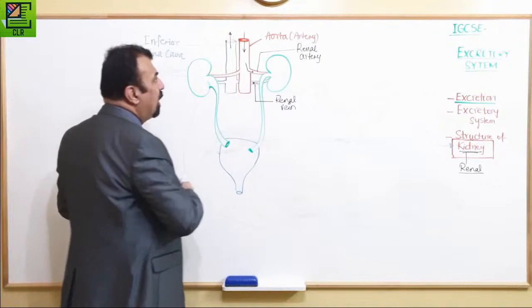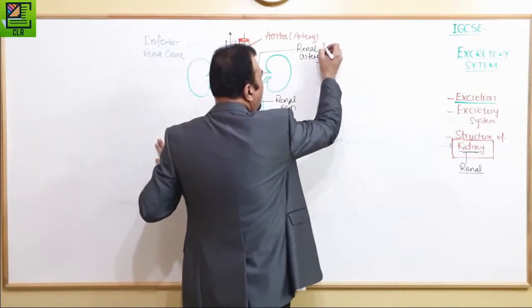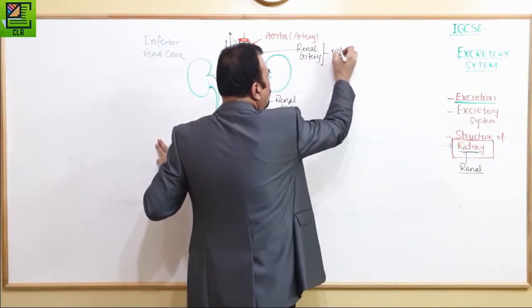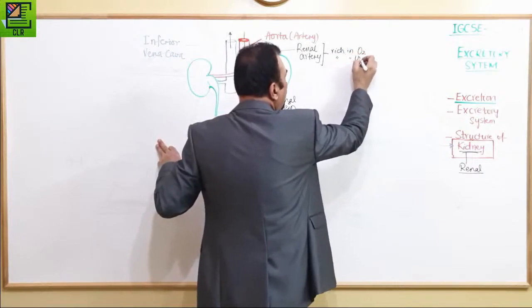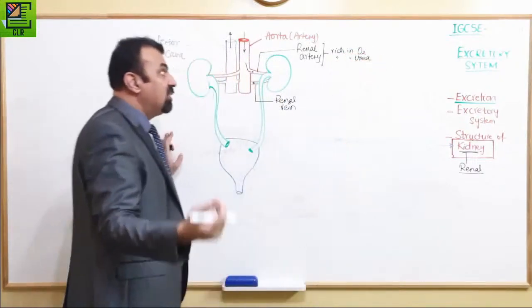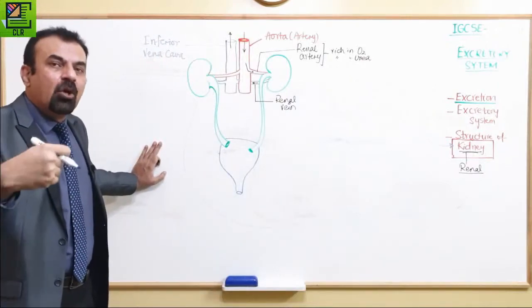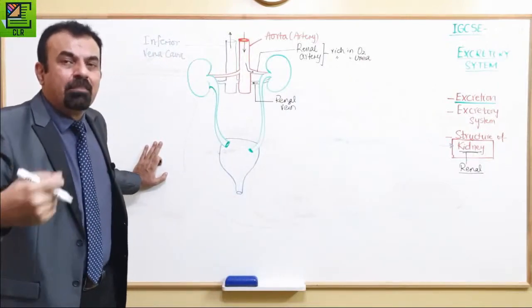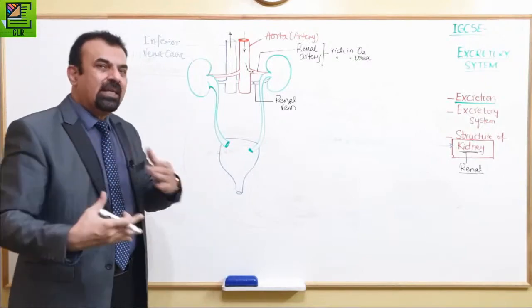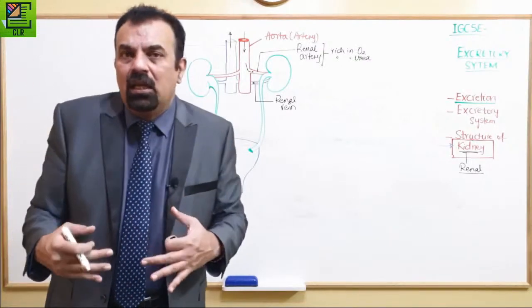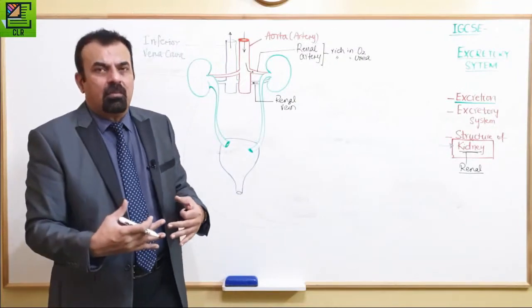Remember that the blood which is coming inside the renal artery is rich in oxygen and rich in urea. Of course, it's bringing urea. That's the main thing. Bringing the urea and getting rid of urea, that's the main purpose we're going to achieve: to remove the urea from the blood.